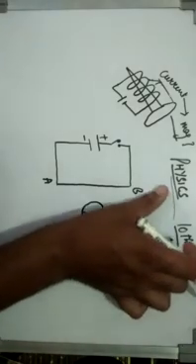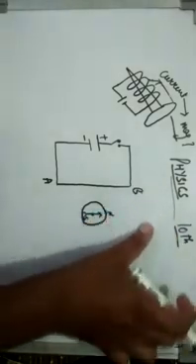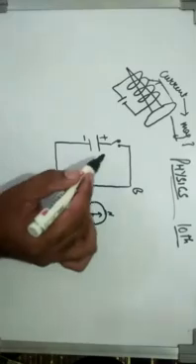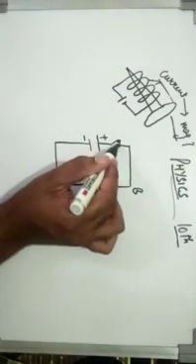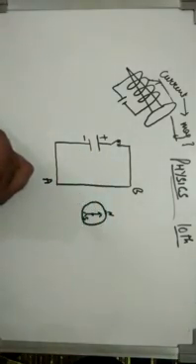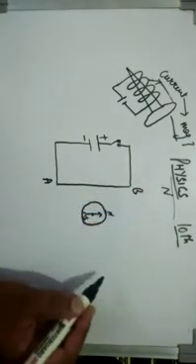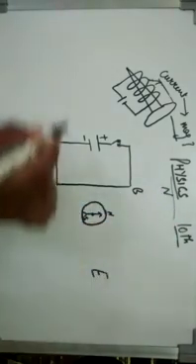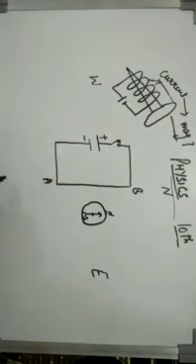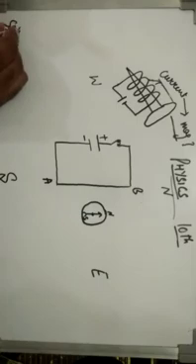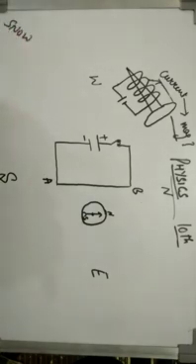About Oersted's experiment, before I switch on, let me mark some directions: north, east, south and west.